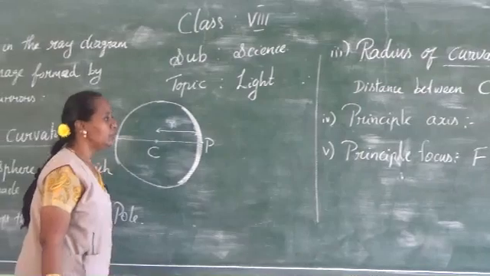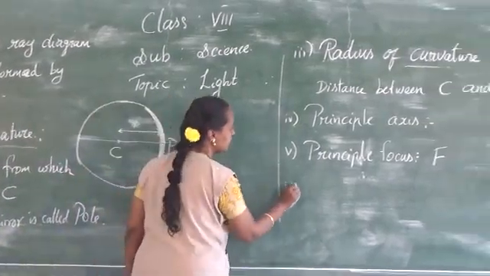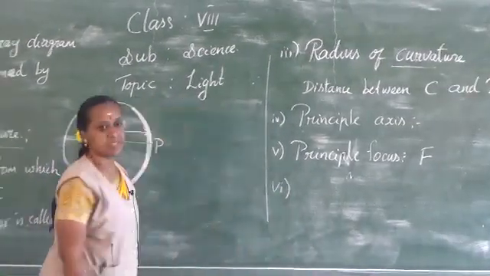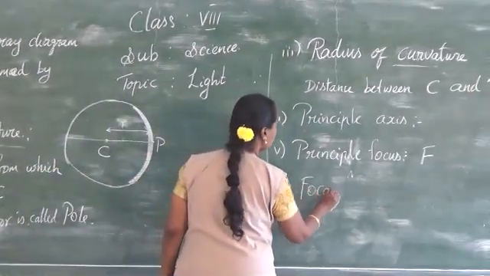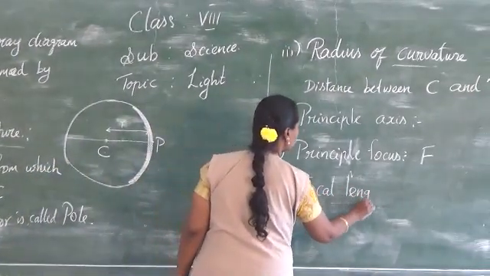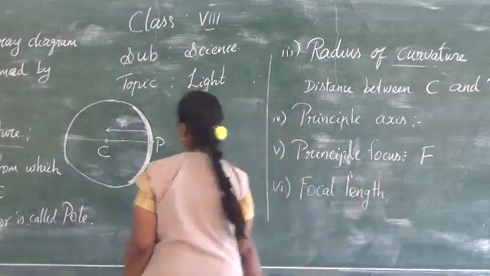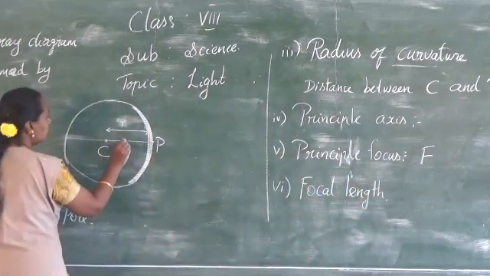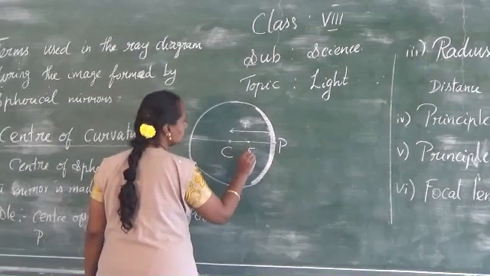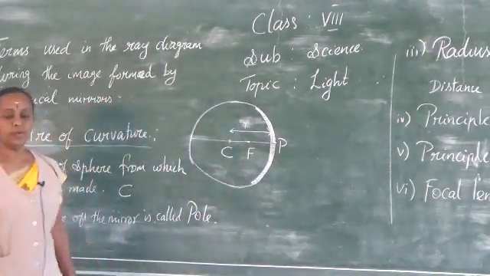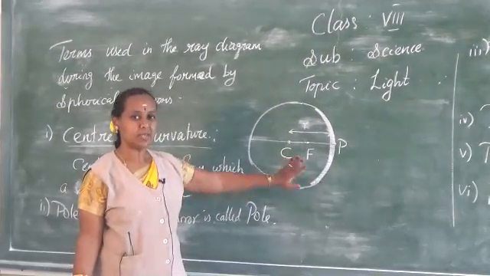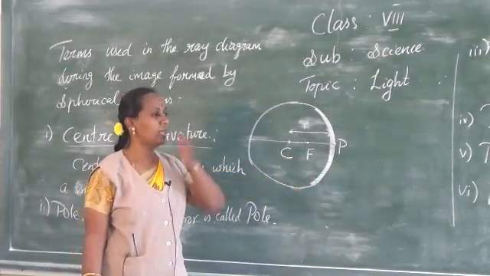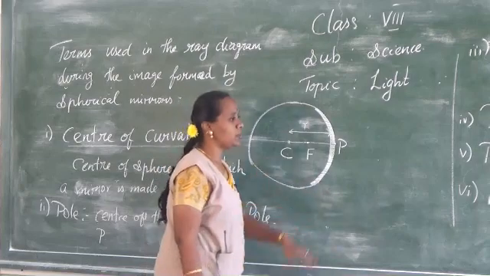So we have one more term, and after completing it we will recall the terms we have studied. The next one is focal length. So let me have here the focus. The focus will be here or some other place, we can't just mention. For example, I have written F. Now we are going to learn about the focal length.